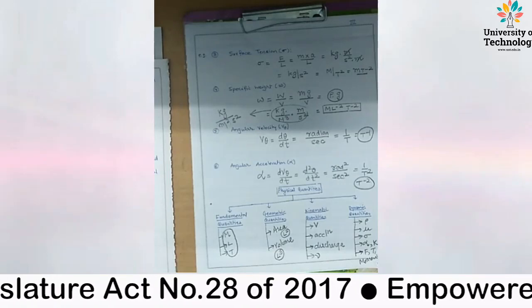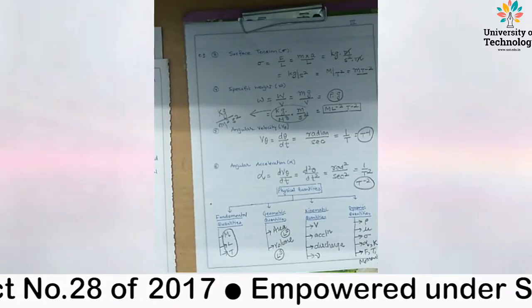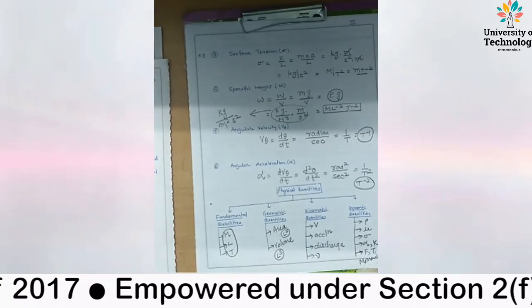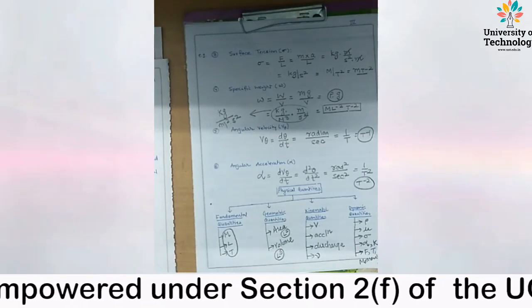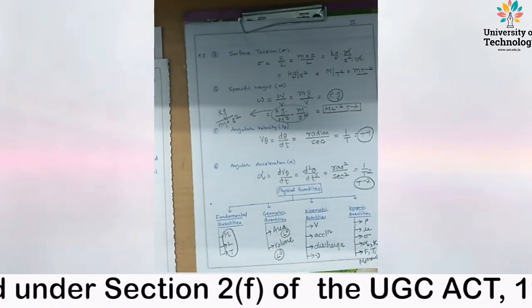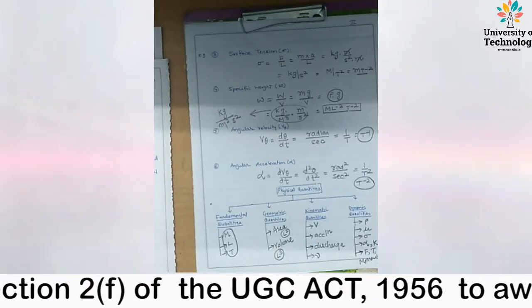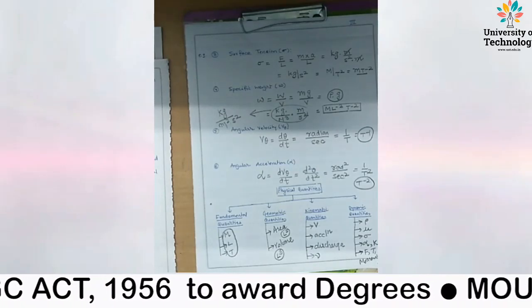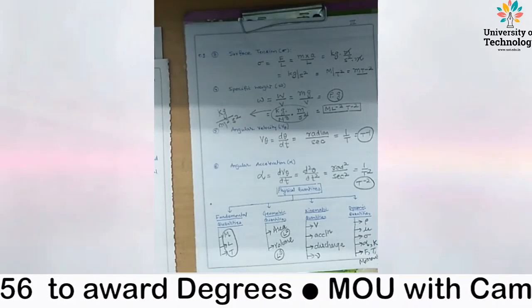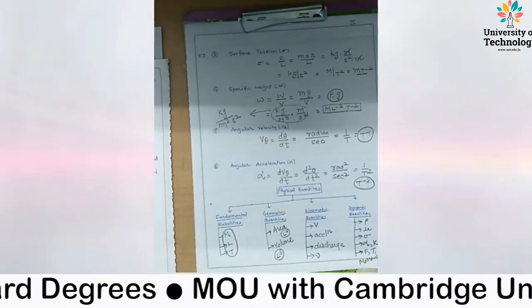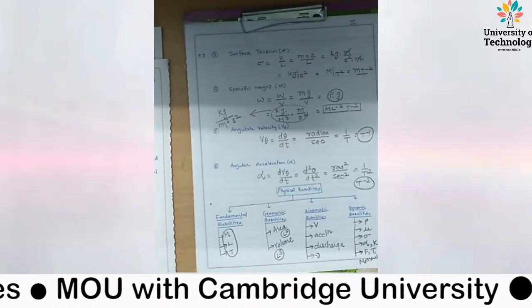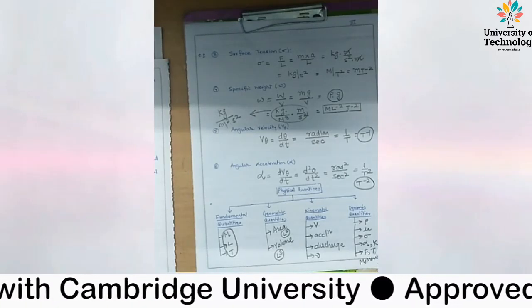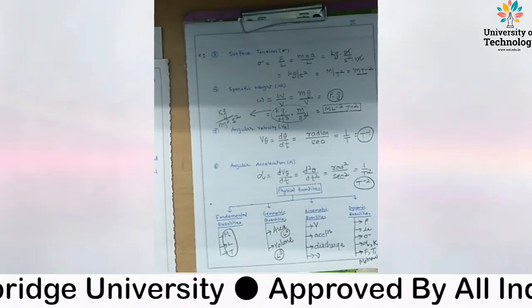So what we have concluded in this lecture is that dimension is the qualitative measurement of any physical quantity, whereas unit is the quantitative measurement of that particular physical quantity. What fundamental dimensions do we generally use?